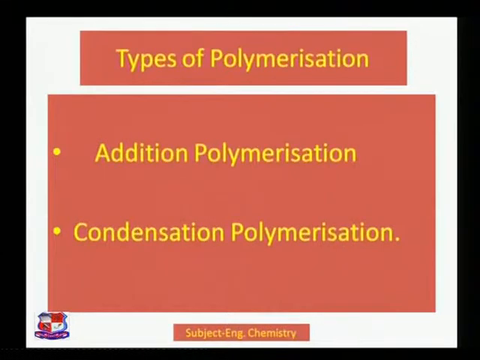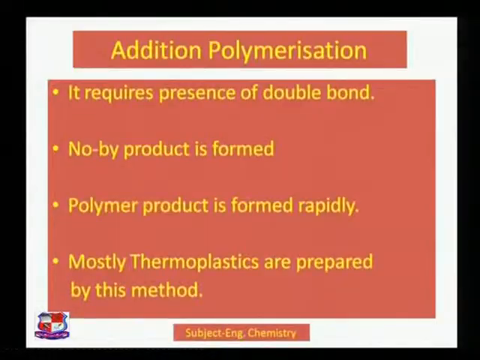Let us try to discuss the types of polymerization. There are two techniques that are adopted to make the polymer, that is addition polymerization and condensation polymerization. Why is addition polymerization important, why is copolymerization important? We will be taking reactions and then we will be finding out how the things are happening. In the first case, what is the speciality of this addition polymerization? Let us try to take one example.